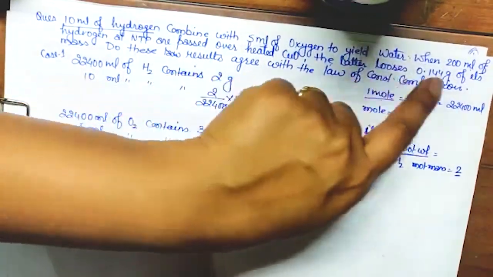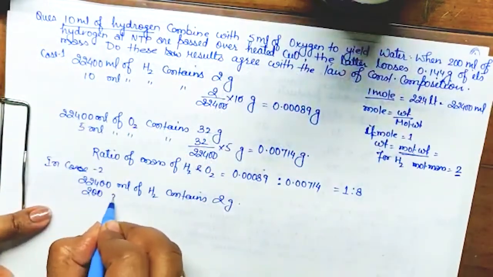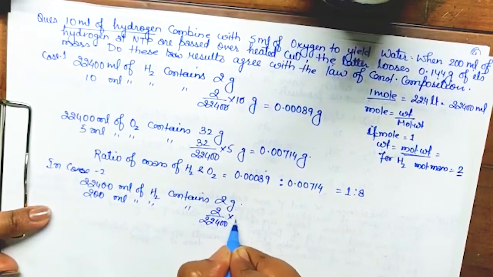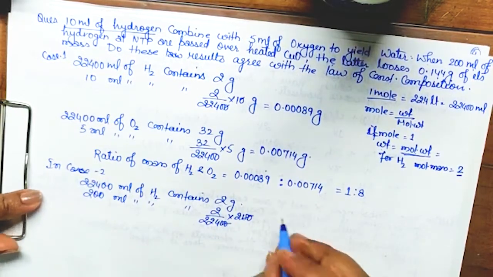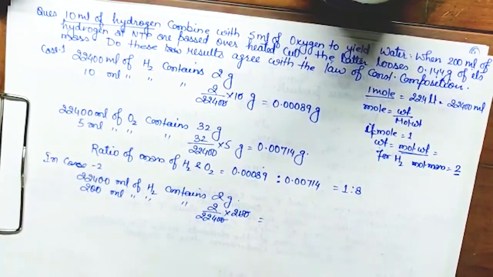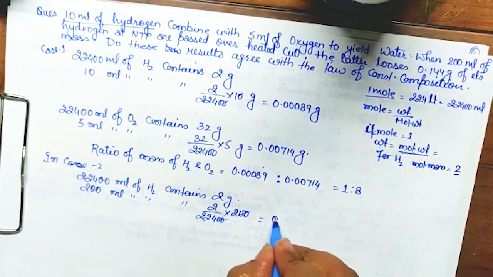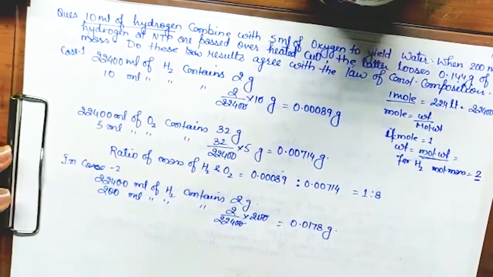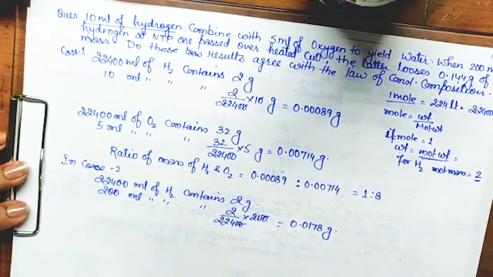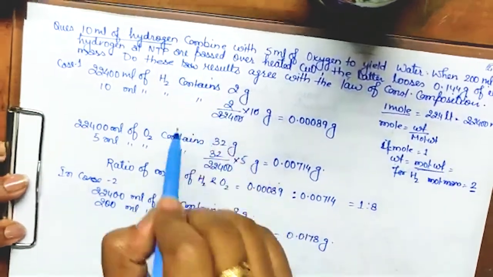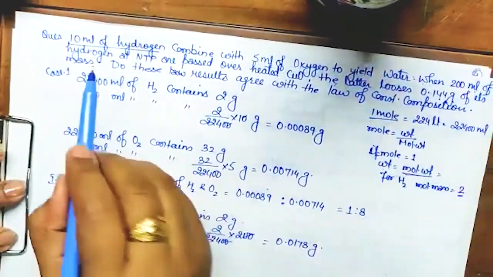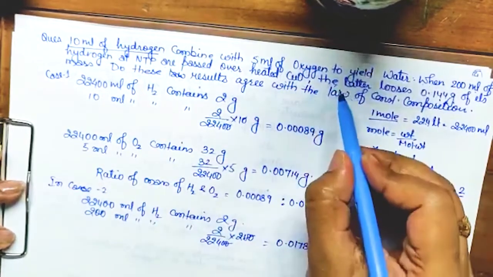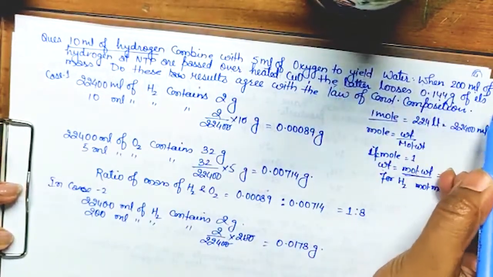So what is that volume? 200 ml of H2 contains 2 upon 22400 into 200, and solve it and you will get 0.0178 gram. Okay, so now we got the hydrogen mass. Now the oxygen mass we have to find. See here, when 200 ml of hydrogen at NTP are passed over heated copper oxide, the latter loses this much gram of its mass.